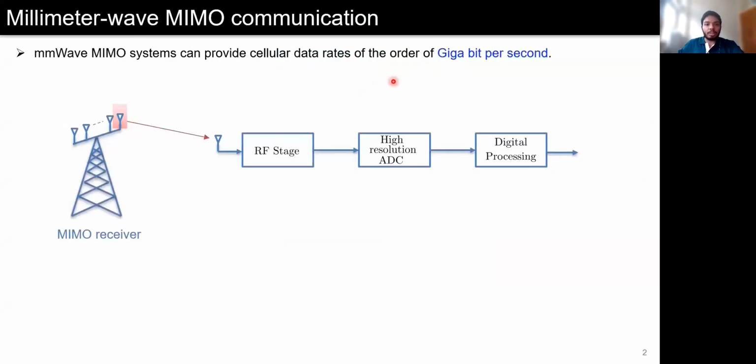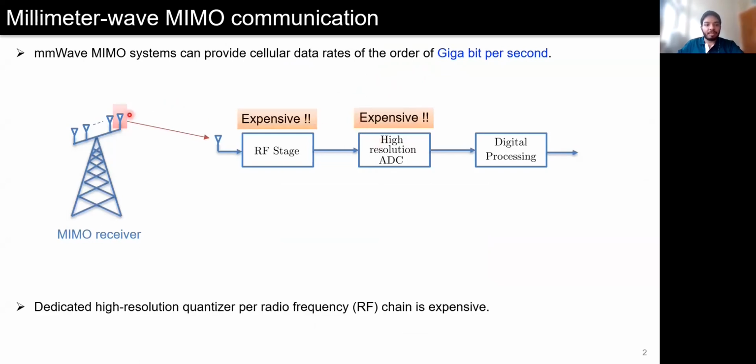Millimeter wave MIMO systems can provide cellular data rates of the order of gigabit per second, making them an attractive technology for next generation wireless communications. However, it is well known that the power consumption of ADCs will increase with an increase in resolution and sampling rate. Therefore, due to the large number of antennas and large sampling rate, using a higher resolution ADC for each antenna can be expensive, motivating the need to use low resolution ADCs.